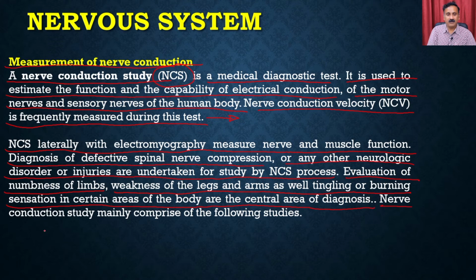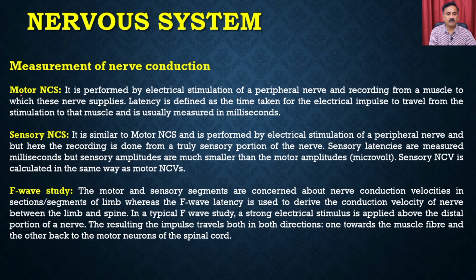The nerve conduction study is mainly composed of the following studies. You can do different types of nerve conduction studies: the motor nerve conduction study, the sensory nerve conduction study, and the F wave study. The motor nerve study is performed by electrical stimulus of a peripheral nerve and recording from a muscle to which the nerve supplies.